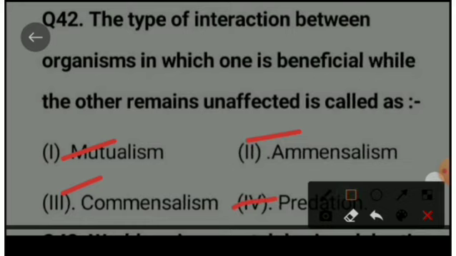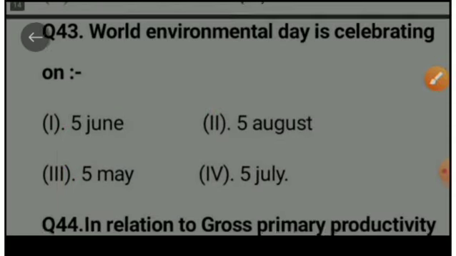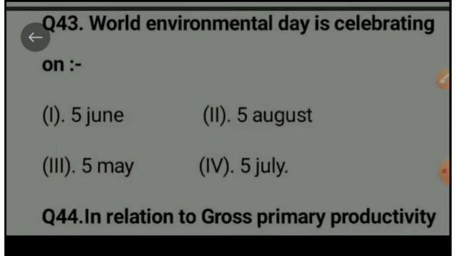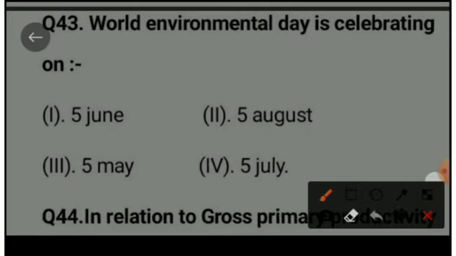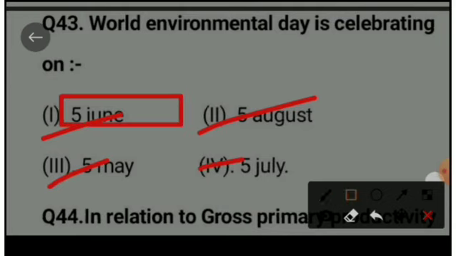The right option is commensalism, in which one organism gains benefit while the other remains unaffected. Next question is, World Environment Day is celebrated on 5th June, 5th August, 5th May, 5th July. The right option is 5th June.